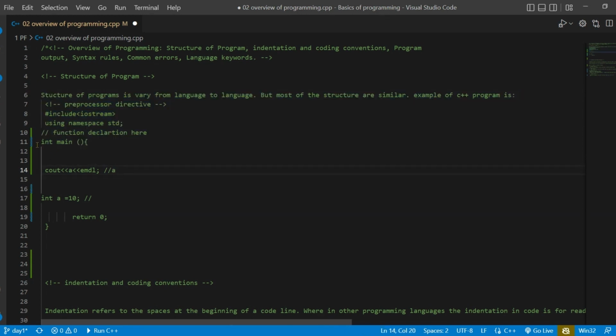The compiler does not know about an a which is below the print statement. It will just go above the print statement to search for a. If it does not find it, then it will cause a logical error. So this is a very basic example of a logical error.